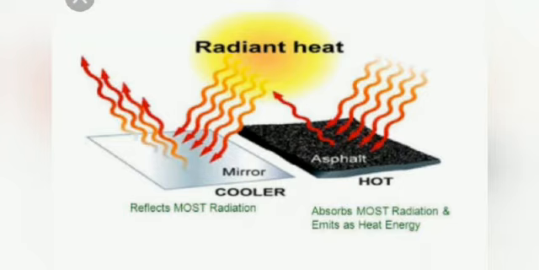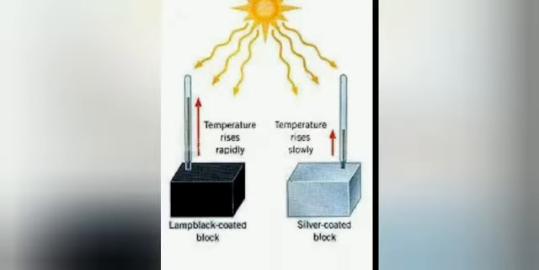Children, just like light waves, heat radiations can also be reflected. Radiant energy incident on an object is partially reflected and partially absorbed depending upon the color of the object. Dark colored objects absorb more heat radiation than light colored objects. Children, Activity 7 proves that a black body is a better absorber of heat than a white body. Now, applications of black and polished surfaces.